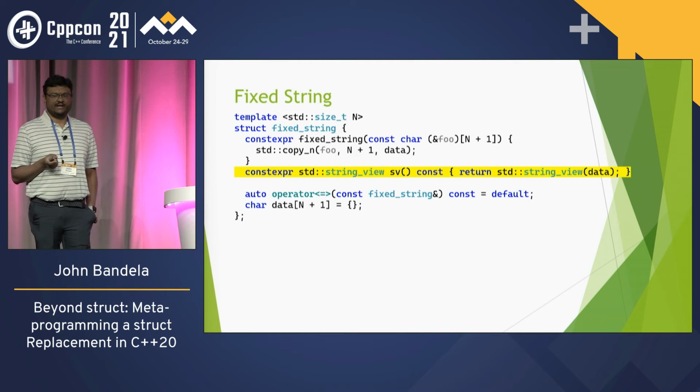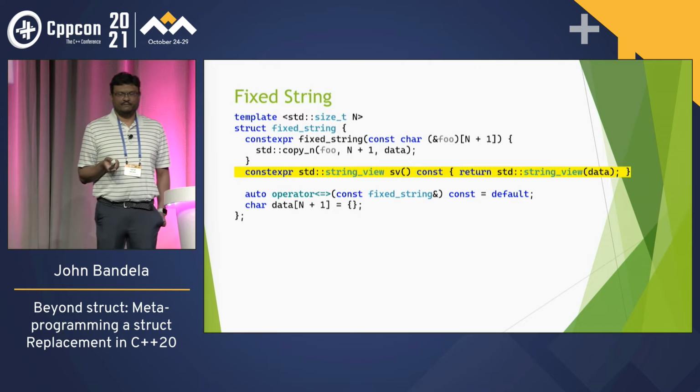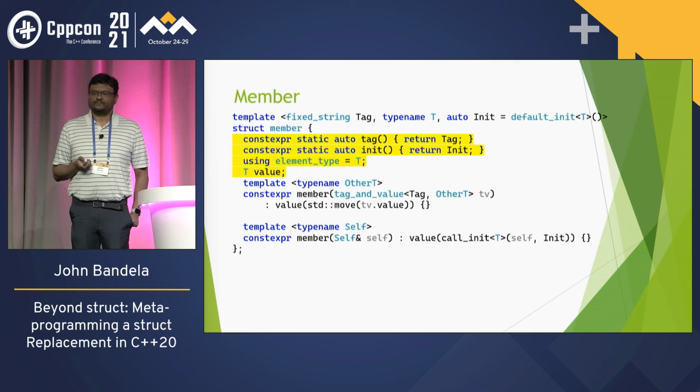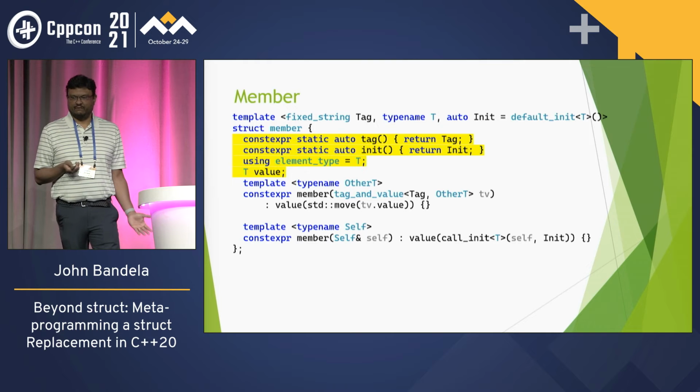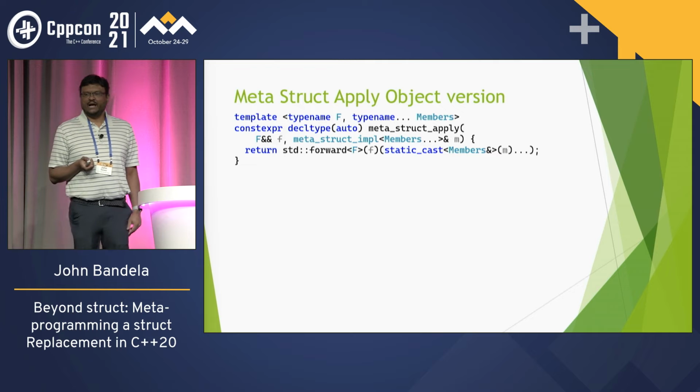So how do we do the changes? Well, for fixed string, we add a constexpr string view function SV that just constructs a string view from the data. And for our members, we just add some accessors, like we can access the tag, the init, the element type, and we have what the value is. And then we write the meta struct apply.